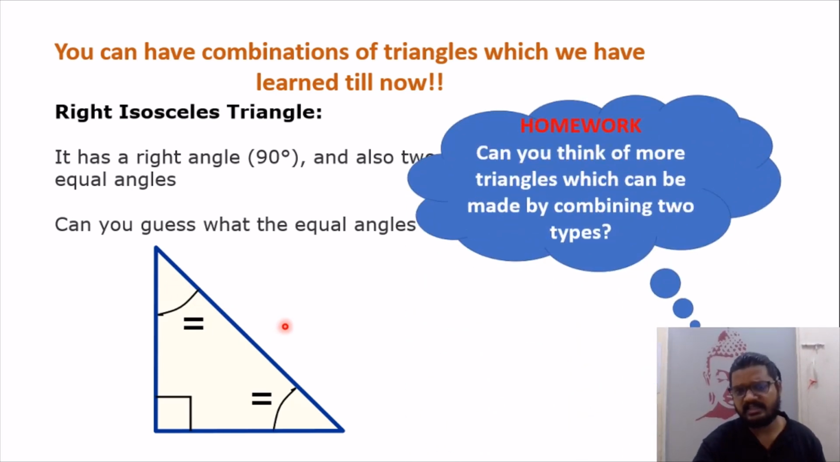Moving further, I am giving you a very simple, short homework which I want you guys to do at home. Think about what more triangles you can create by combining the above given types, or the types which we have covered in the video. And do comment below so that I can see what different types you have got. And try making these triangles at home as well.